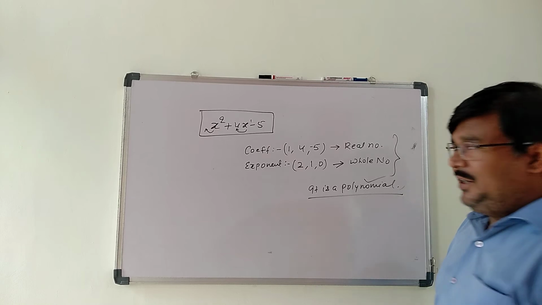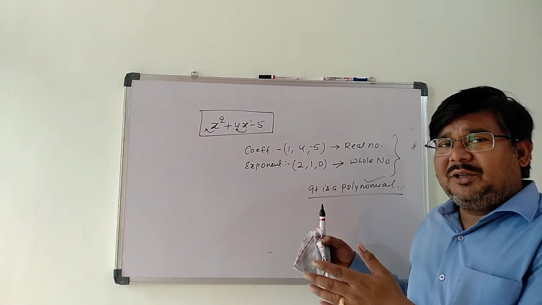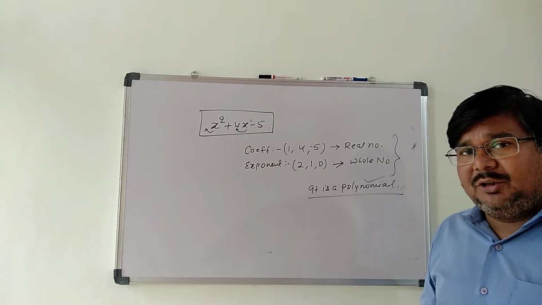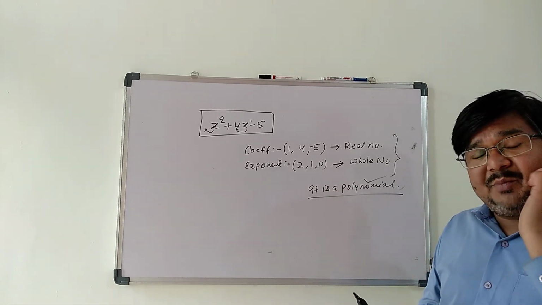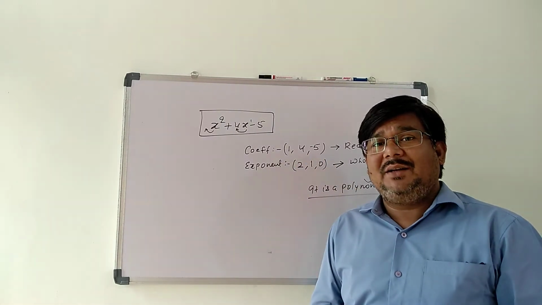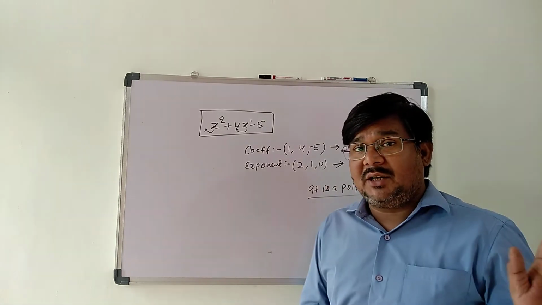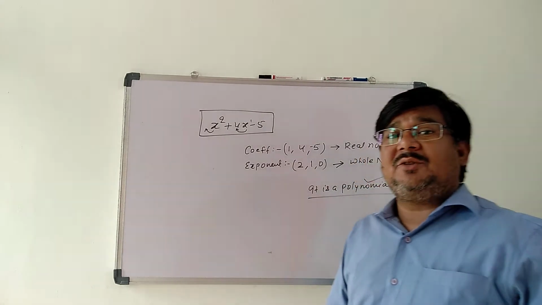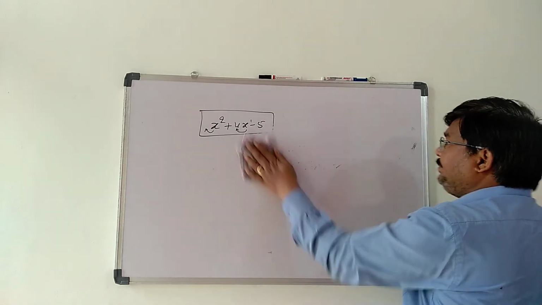Now we are taking another example. By illustrating some examples, you will understand the concept of polynomial, and how it is very different from an algebraic expression. If we study, we will find that all polynomials are algebraic expressions, but it is not necessarily true that all algebraic expressions will be polynomials. So, taking another example.